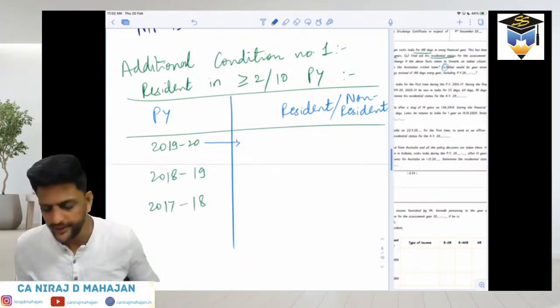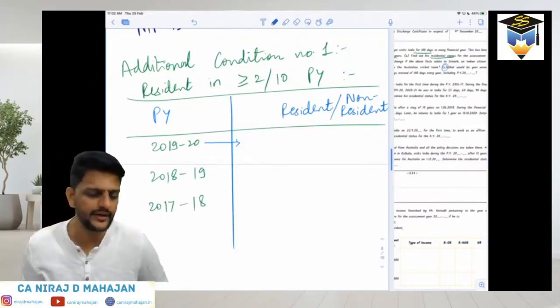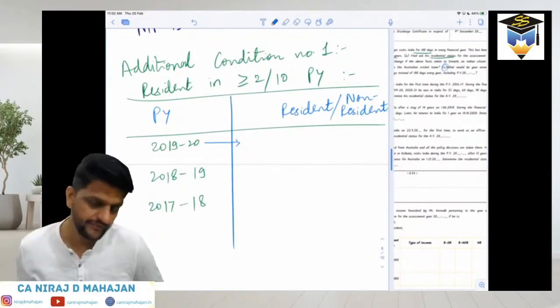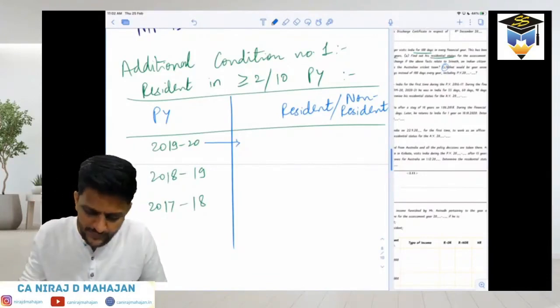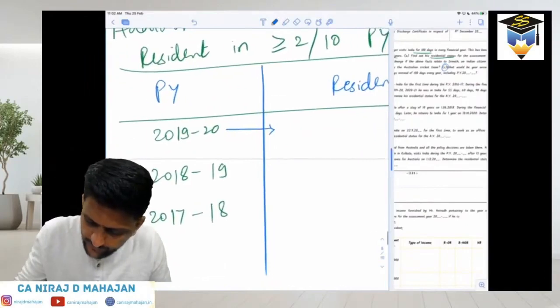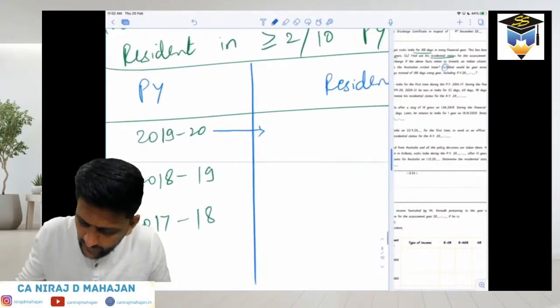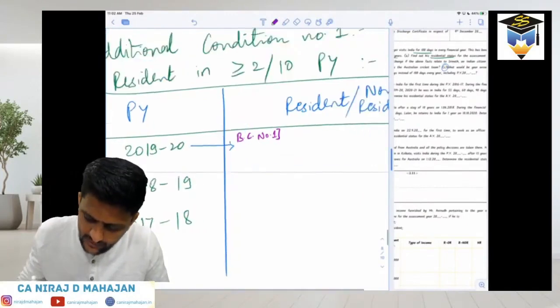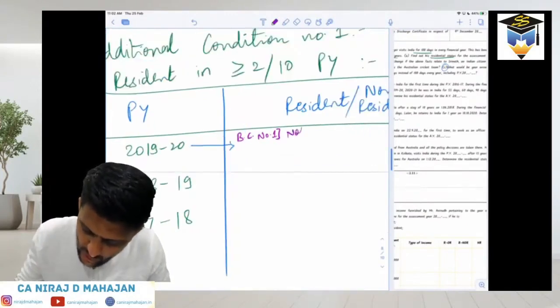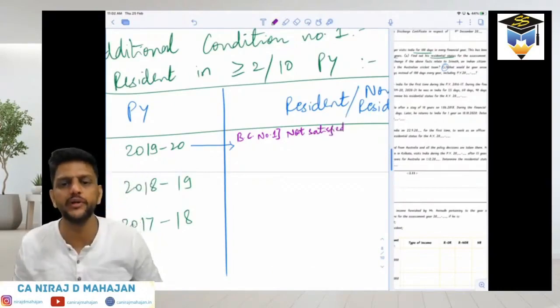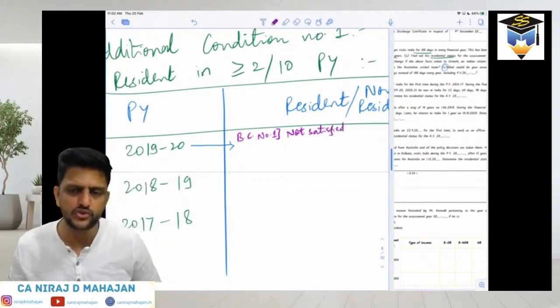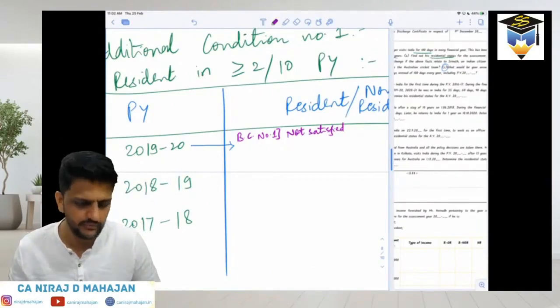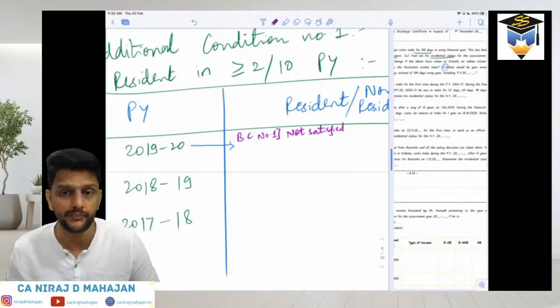For 1920, now pay attention. Every year he is coming to India for 100 days. So I'll write down in short whether basic condition number 1 is satisfied or not. It is not satisfied. Why? Because we require 182 days in the PY to become resident. So in 1920 he was not resident as per basic condition number 1, because it is only 100 days.